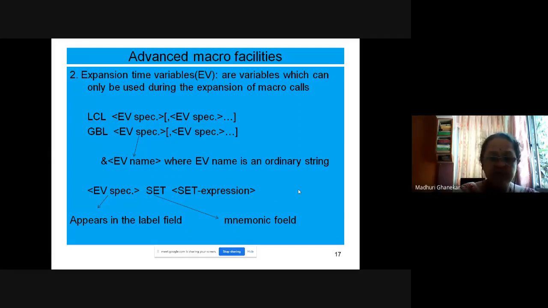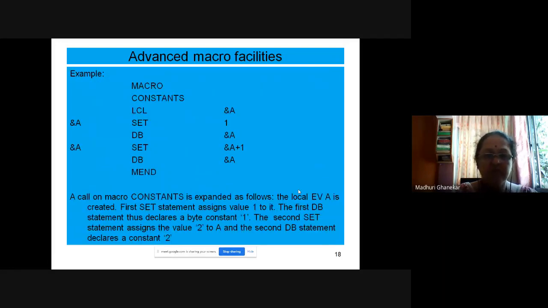Okay, so I think we will see one example. Macro constants. Okay, so this is telling the macro processor that after this statement the macro is coming. Okay, constants is the name of the macro. It is the prototype statement.